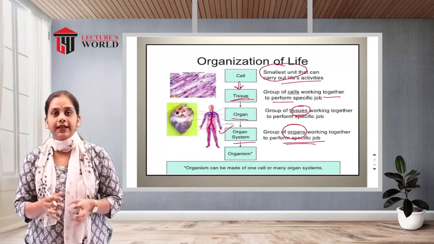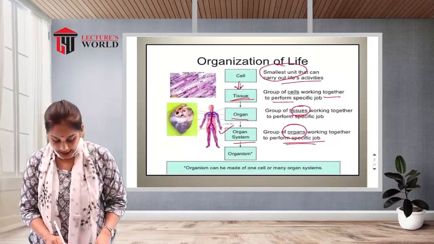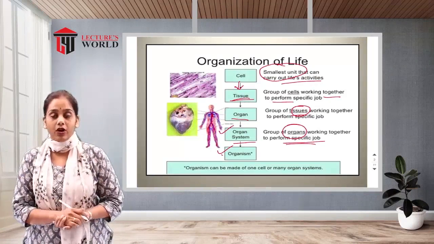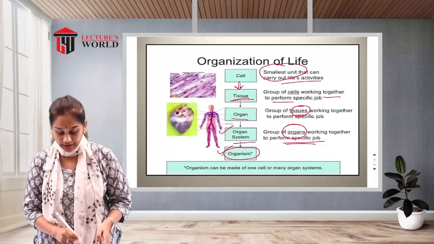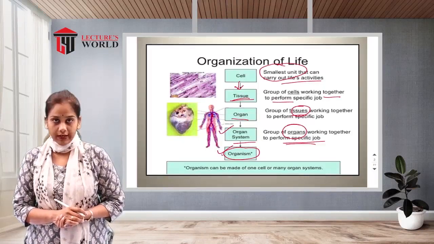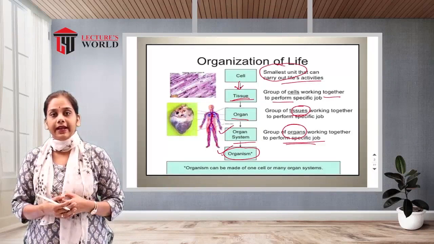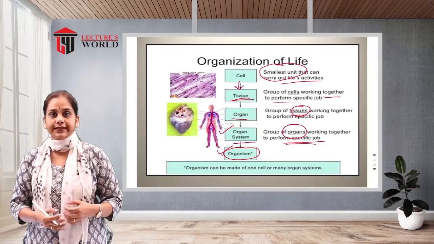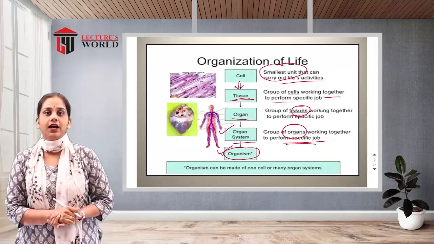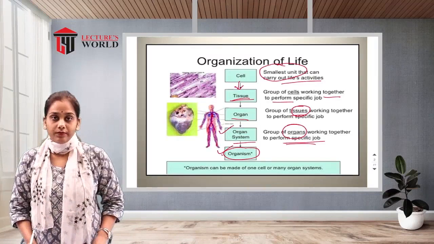So a collection of organs makes an organ system, and with the organ systems they make one human body, or we can say an organism. So what does organism mean? The human body. Multiple systems are interconnected and work together to perform our life activity. So that is an organism, or we can say the human body.